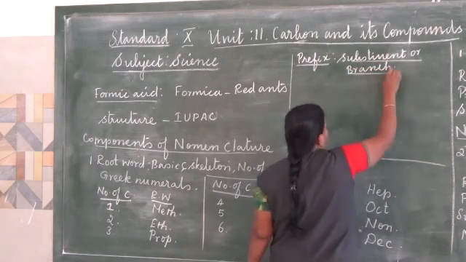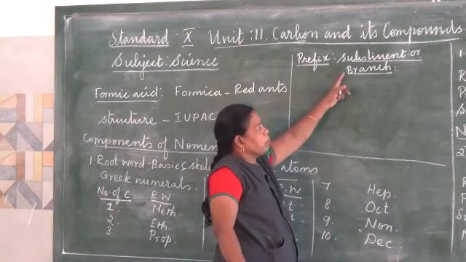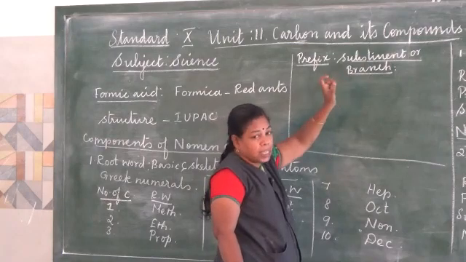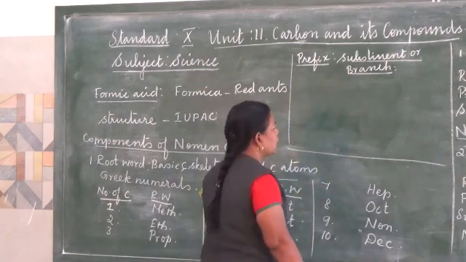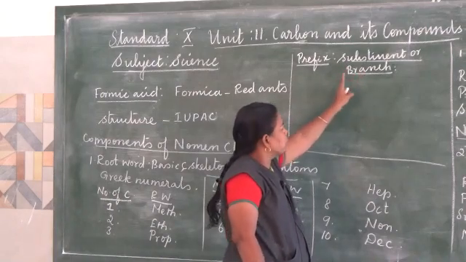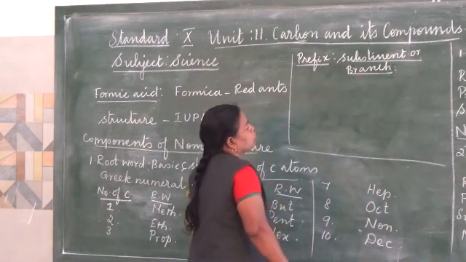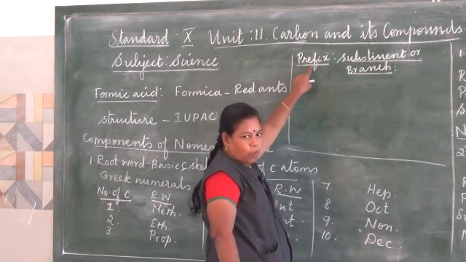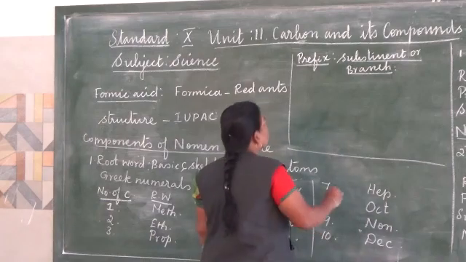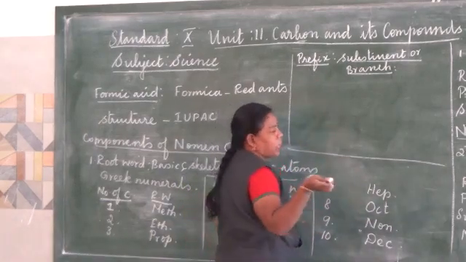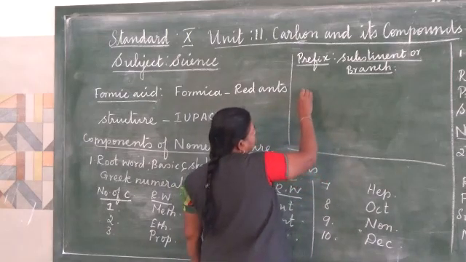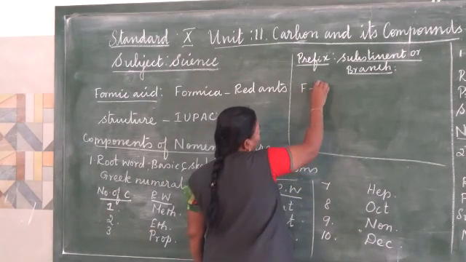Substituent or branch. So prefix is nothing but the substituent or branch that is linked with the carbon skeleton. What are the substituents or branches linked with the carbon atoms? That is the prefix. Usually it will be an atom or a number of atoms that will be linked with the carbon atom of the carbon chain, the carbon skeleton. What are the prefixes you will be using? For F, fluoro.